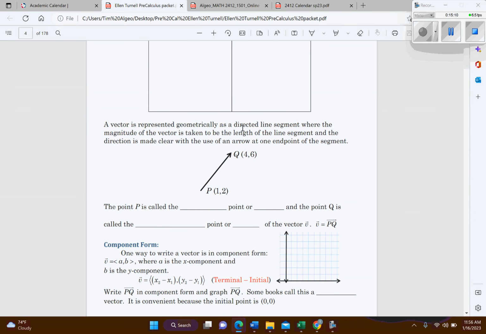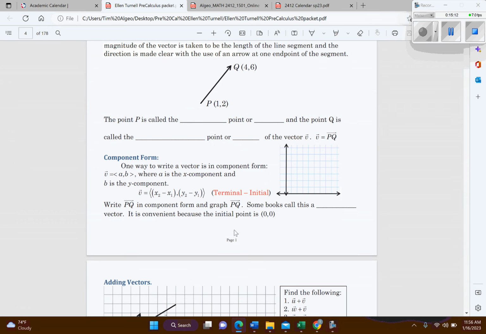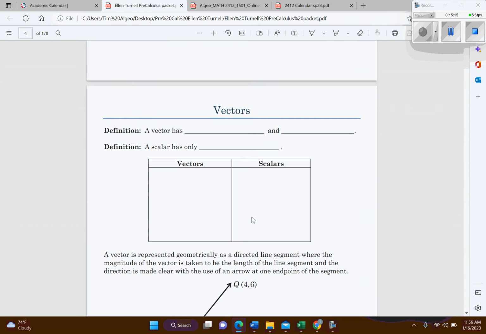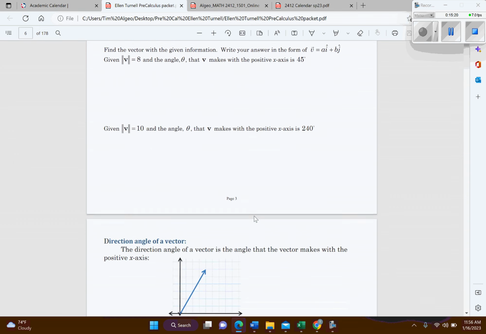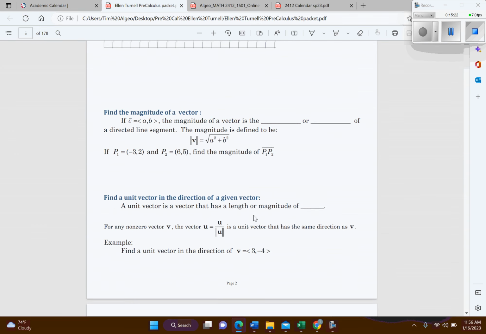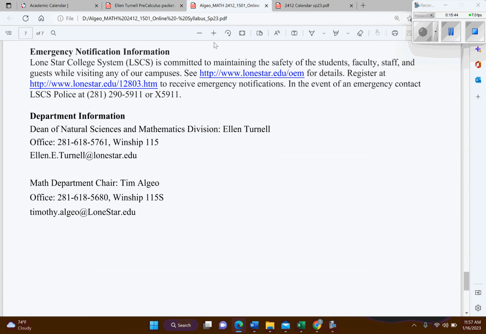It's pretty long. It's a couple hundred pages. And there we go. There's the page numbers because you'll want to see those page numbers because I'm going to show you where to find the videos for the lessons. Now, I do go a little out of order of this book, which is fine because pre-calculus, like I said, is just a combination of a lot of different topics you've probably seen before. And so you don't really have to go in a particular order. So the way I ordered it, it's a little different than the way she put it together. And it's fine. It shouldn't be a problem. Here is our calendar.